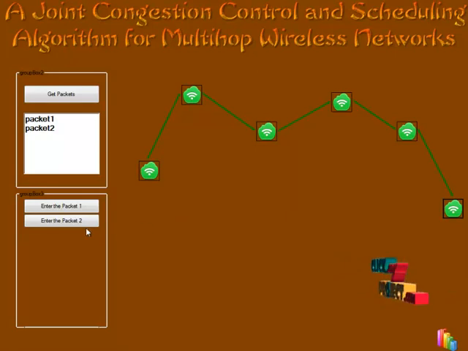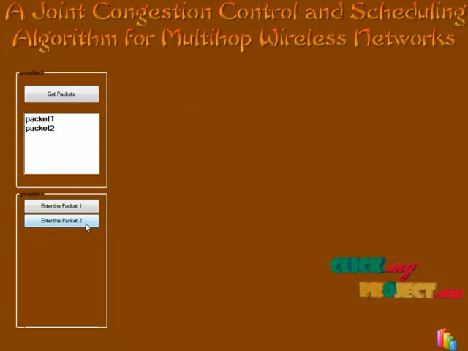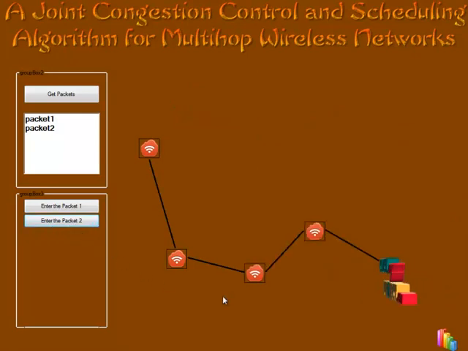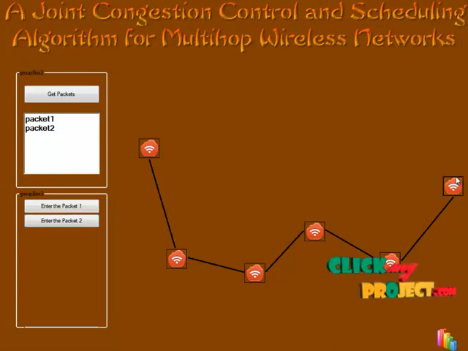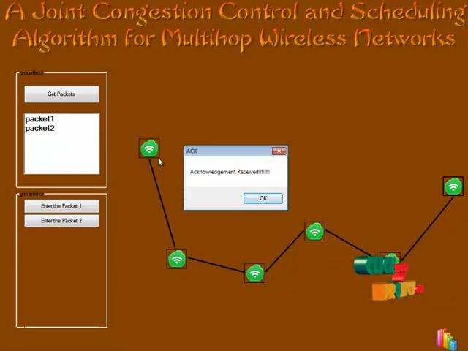In the same way, we have to send the second packet also. When we click enter packet 2, packet 2 is also sent through the network. When the destination receives the packet, the data received message is shown. When we click the destination node, it again sends the acknowledgement to the source node along the same path. When the acknowledgement is received, we can see the acknowledgement received message.